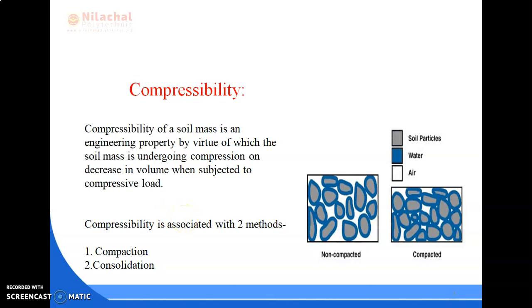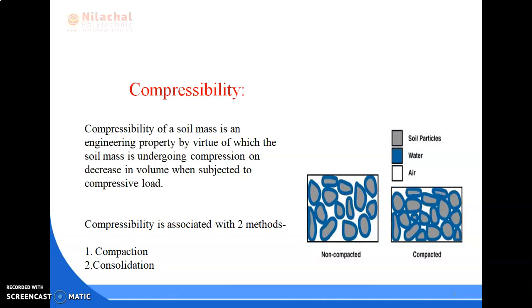When a compressive load is applied to a soil mass, a decrease in its volume takes place. The decrease in the volume of soil mass under stress is known as compression, and the property of soil mass pertaining to its susceptibility to decrease in volume under pressure is known as compressibility.